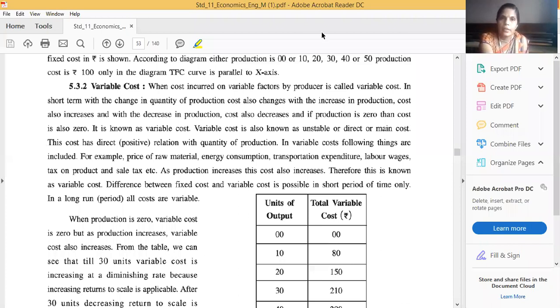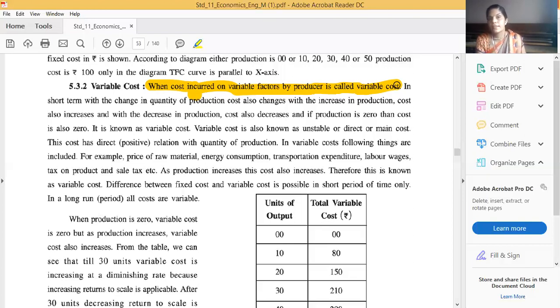So you can highlight this sentence, you can open the textbook and highlight this one with me. When cost incurred on variable factors by the producer, it is called variable cost. In the short term, with the change in quantity of production, cost also changes. With the increase in production, cost also increases, and with the decrease in production, cost also decreases. If production is 0, then the variable cost is also 0.